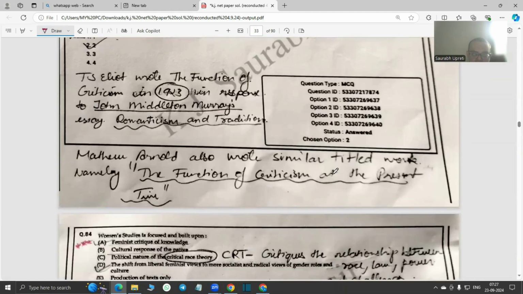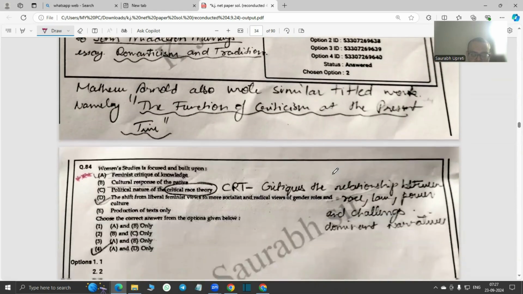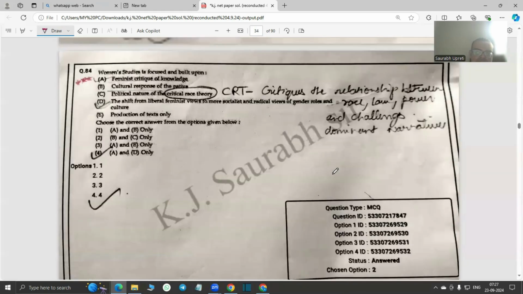These are the notes that you will find in our PDF, additional notes that we have written on this topic. Then women studies is focused and built upon an exclusive question for NET, very important: A and D, that is feminist critique of knowledge, and D is shift from liberal feminist views to more socialist and radical views of gender and culture.